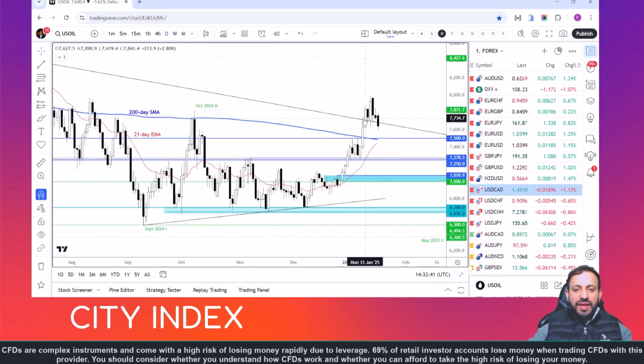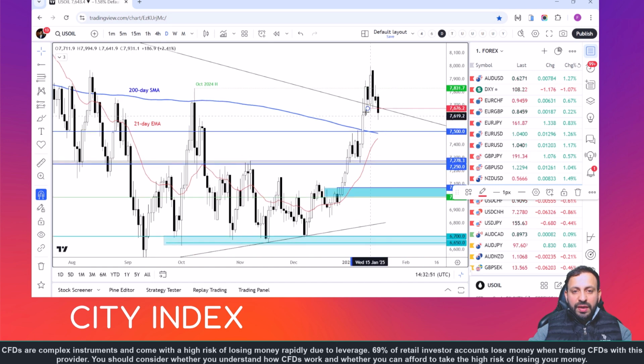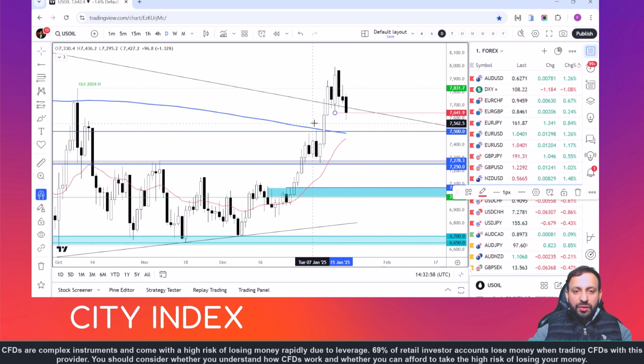But if it now fails to hold above the trend line, then that could be a big bearish signal to watch out for. So keep an eye on this level right here at 76.41, marking the low from Wednesday, when crude oil prices formed this large bullish engulfing candle. But the fact that we are trying to break below it, and if we can hold below it, that would be a significantly bearish development in my view. But the day is still young, and we could well see a rally off the lows.